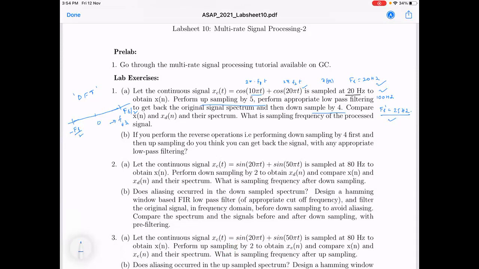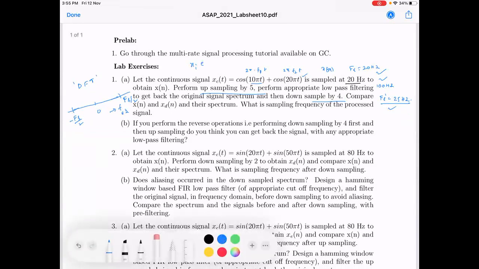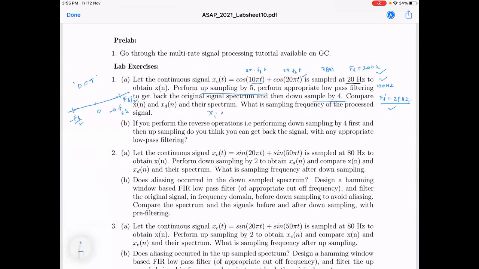Before you perform your experiments, you have to sketch. And you should see all the intermediate results. I have plotted the spectrums in the notes before, so why did I sketch the spectrums? To get an idea of how they should be. For every step you perform, like upsampling, before filtering itself, you have to plot X_i(e^jω). You should plot all the intermediate spectrums as well: X_u(e^jω), then X_i(e^jω) after filtering.